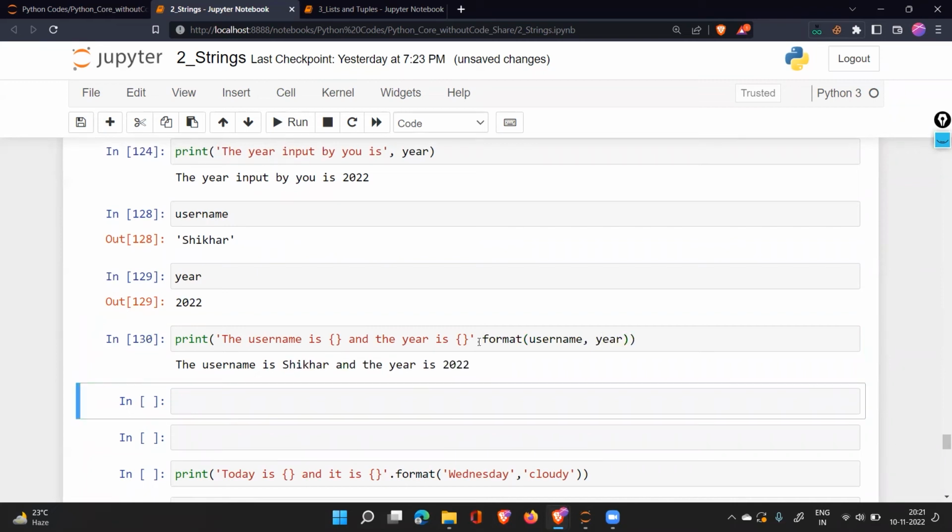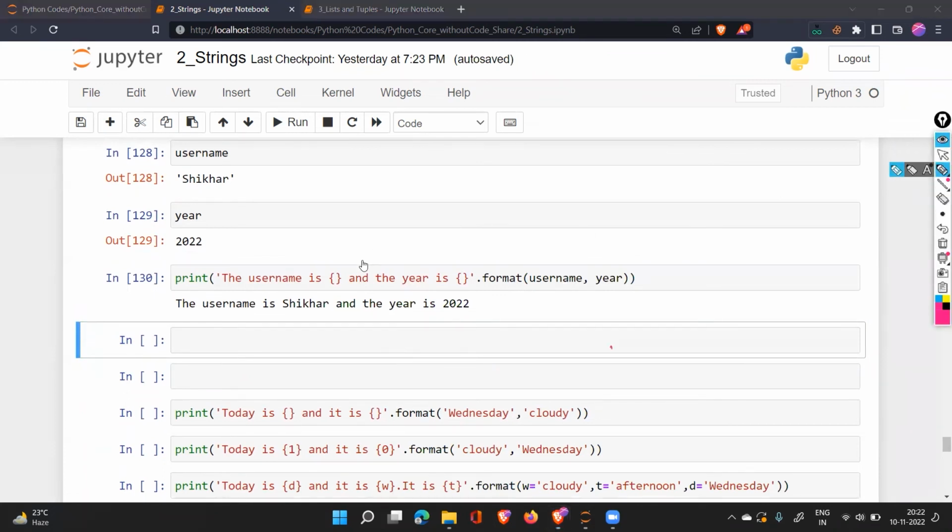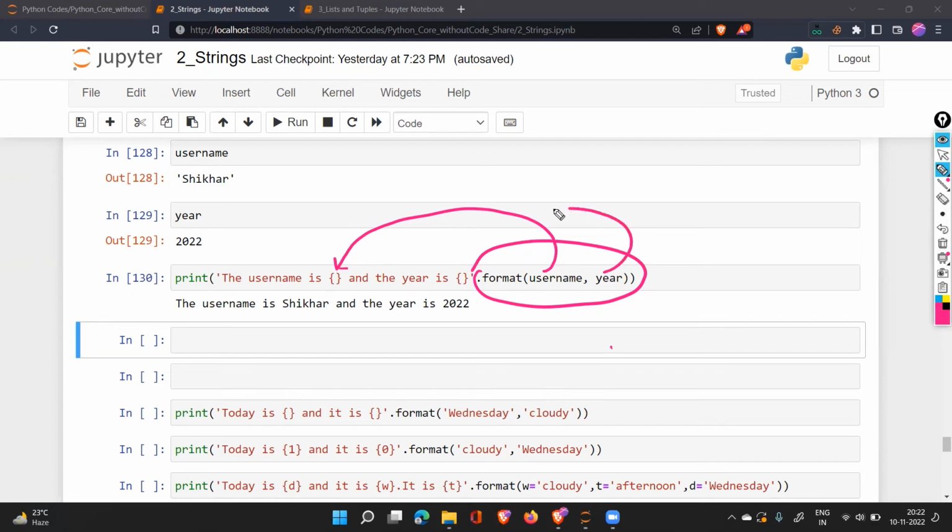And when I run this, what will happen? First we created the text with placeholders, and when I use this dot format, username and year, whatever is in this variable will go to the first placeholder. Whatever is in this variable will go to the second placeholder automatically, because this is the first one, this is the second one.